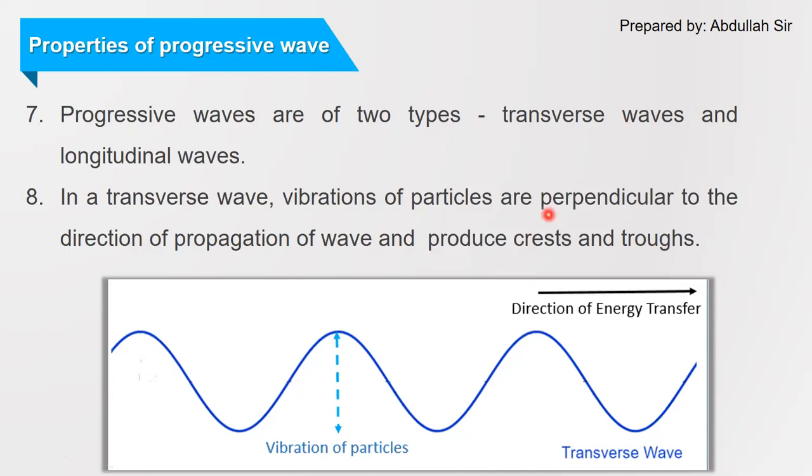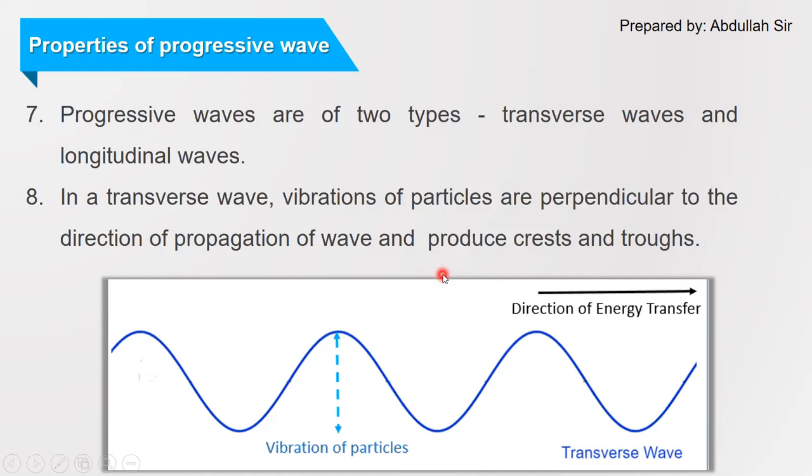Hence, it is a transverse wave. When a transverse wave is produced in a medium, the medium gets alternately divided into crest and trough. This elevated topmost part is called the crest, and this bottommost part is called the trough of this transverse wave.